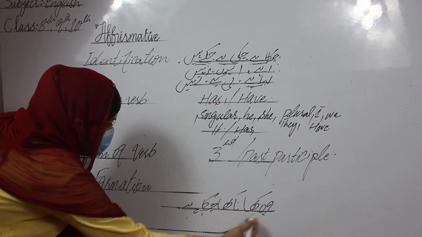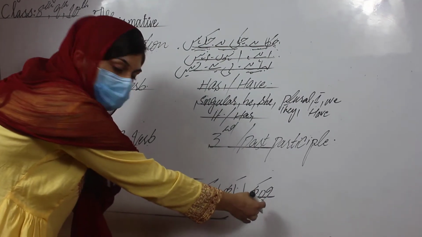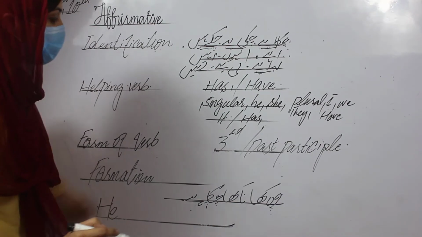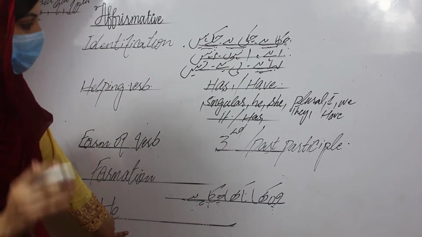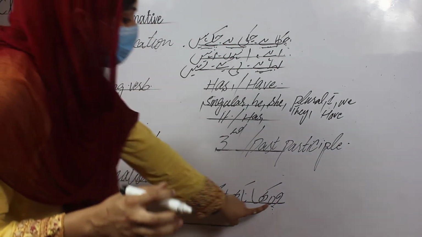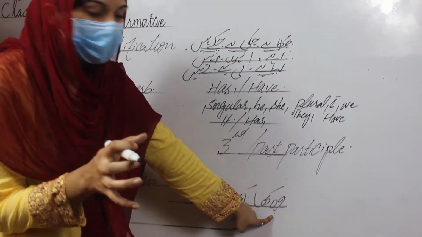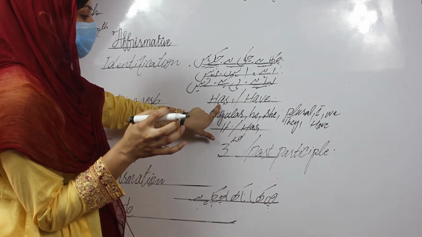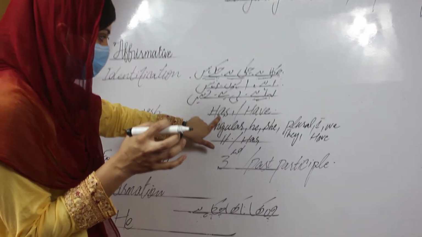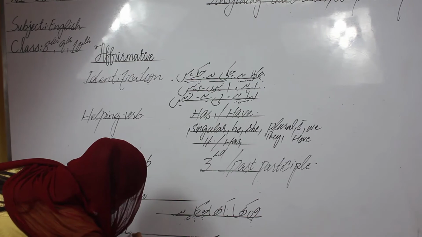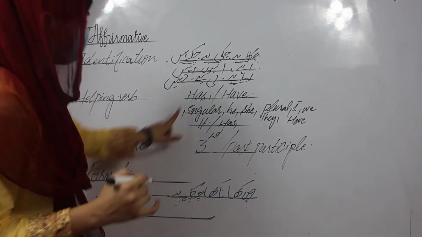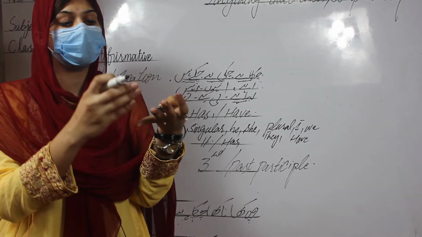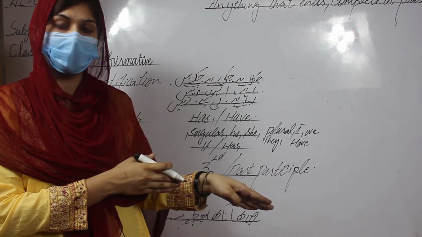Firstly, write the subject here. This one is a singular subject, so firstly put here he. Then we need to write the correct helping verb, because we are talking about a singular person, and for a singular person we have to put has: he has. Has is the helping verb, auxiliary verb, be form of verb; these are the same category.